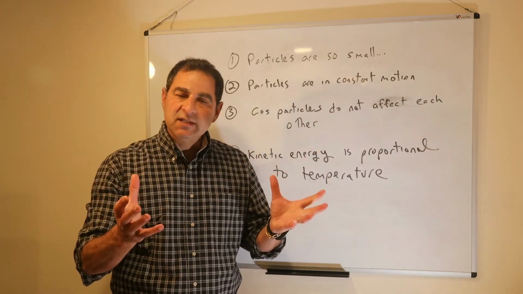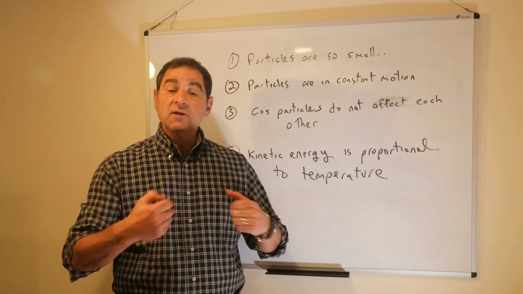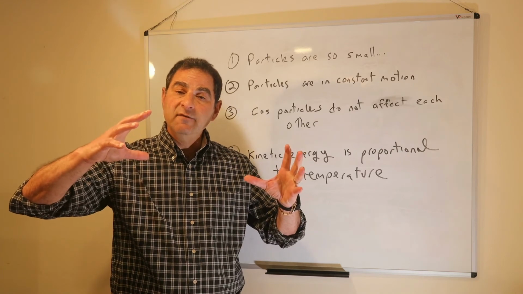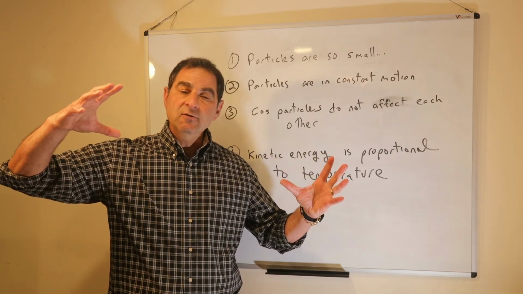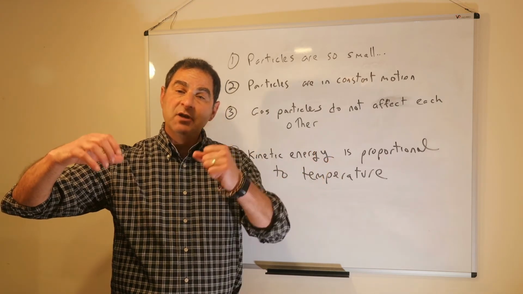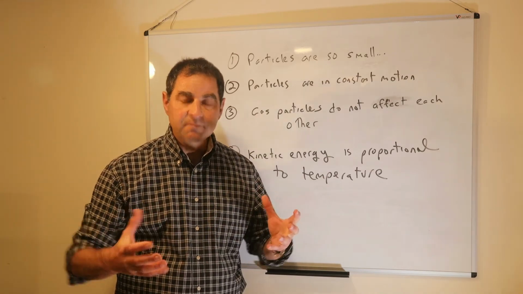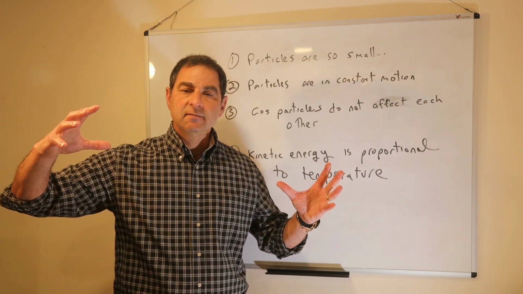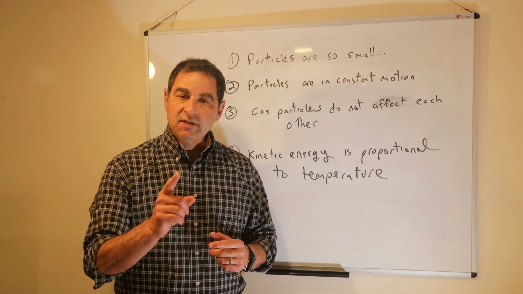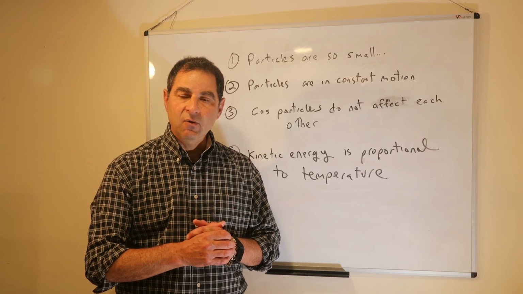If I add more gas to a sample, to a balloon, for example, what's going to happen? Well, now the gas particles are going to collide more often. And in a balloon, that's going to increase the pressure. That means it's going to hit the sides more often. And the balloon is going to get larger because it's exerting more pressure on the side and stretching the balloon until the pressure inside becomes greater than the pressure outside. So when you put air into a balloon or a basketball or any kind of ball, it's going to get larger. We can explain that again because of the motion of these particles in kinetic molecular theory. Focus, especially on your exam, on the kinetic molecular theory. It is critically important that you do this.